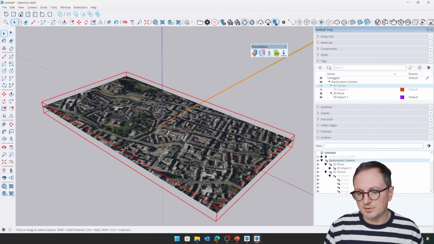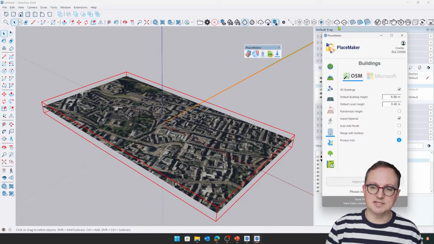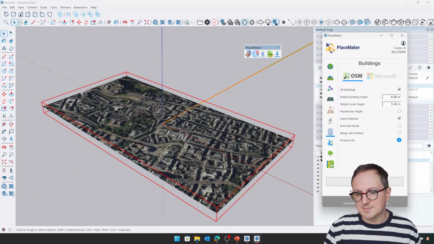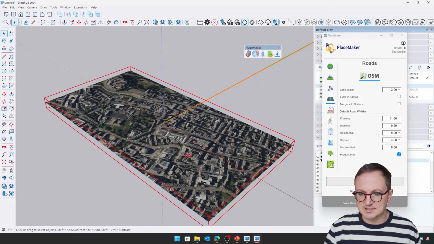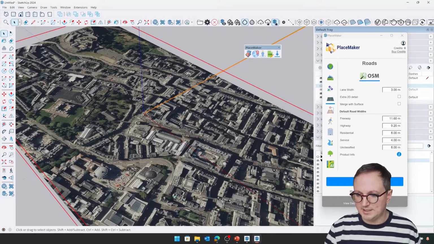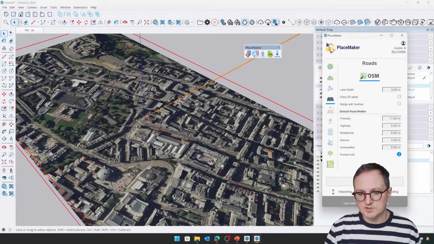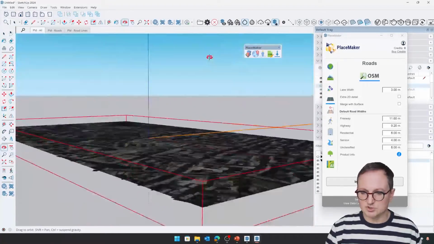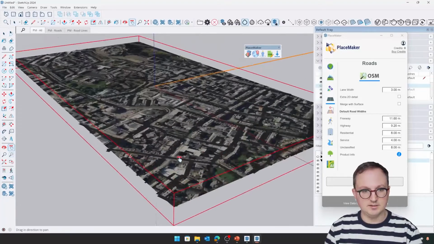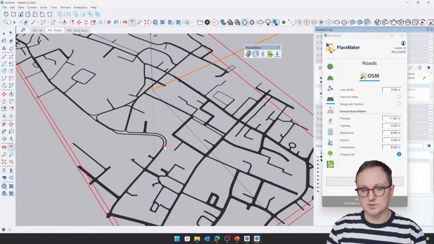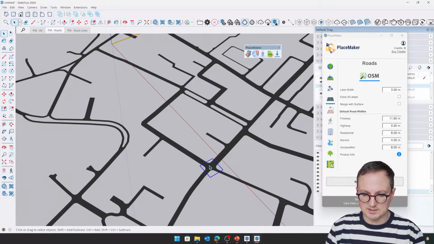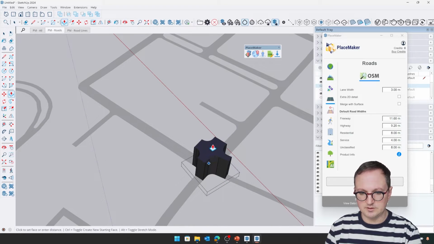So I'm just going to open up our Placemaker extension, which is this one here. And if you've never seen Placemaker before, Placemaker allows us to very easily and quickly, for example, pull in some road data from OpenStreetMaps as geometry. Let's just hide that there. Roads. There we go. So we get some geometry, which of course we can then interact with and do what we need to do with.